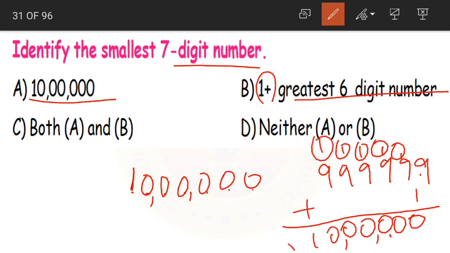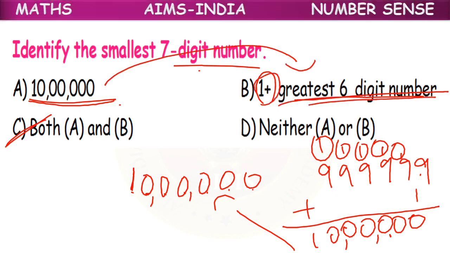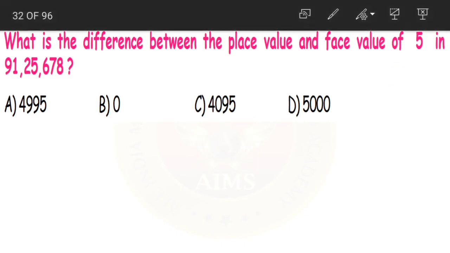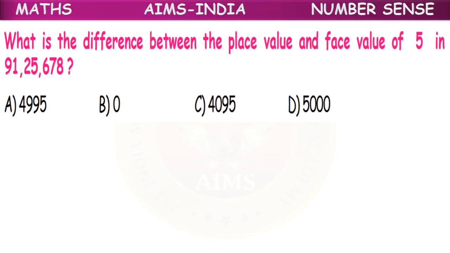We'll get 10 crores. That is nothing but our smallest 7-digit number. So what is the correct answer? Option C, both A and B. Smallest 7-digit number is 10 crores, which is nothing but 1 plus the greatest 6-digit number. Clear, children?